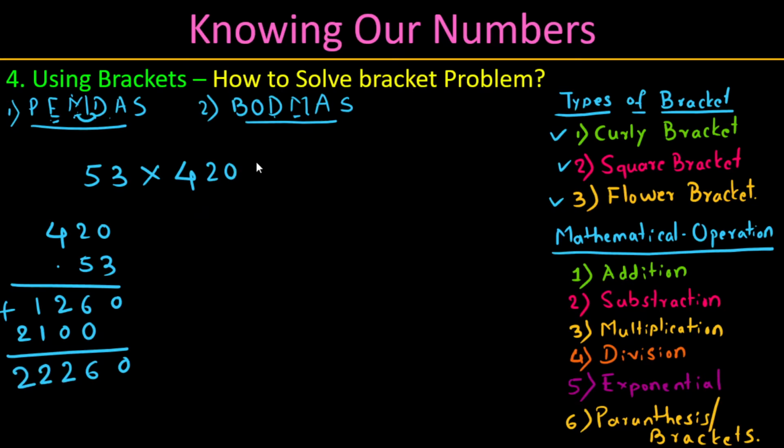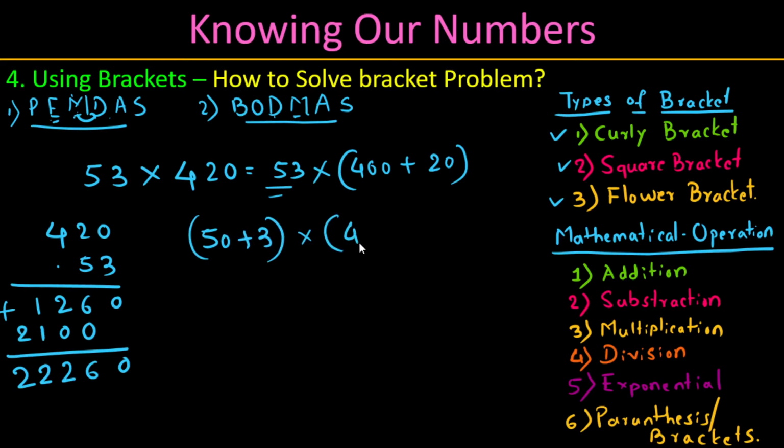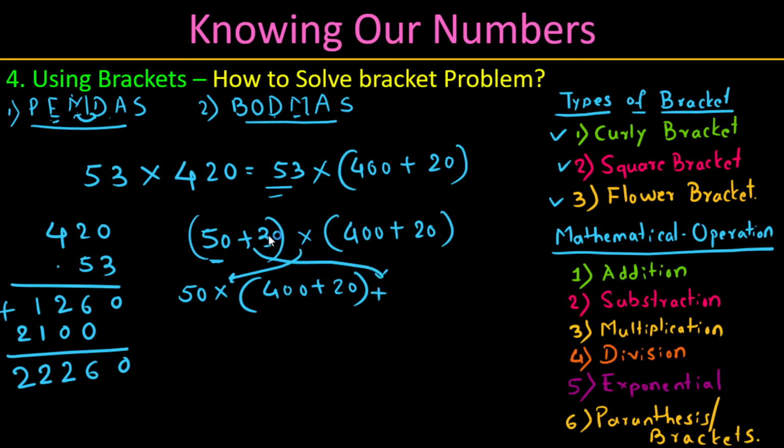Let's do the same operation in a different way. Let it be 53 into 400 plus 20. Correct. Now let's simplify this one. 53 can be written as 50 plus 3, put the bracket, into 400 plus 20. Let's solve one by one. This one, take it out. 50 into this comes, 50, bracket here, into 400 plus 20. This plus comes here, 3, and solve 400 plus 20.